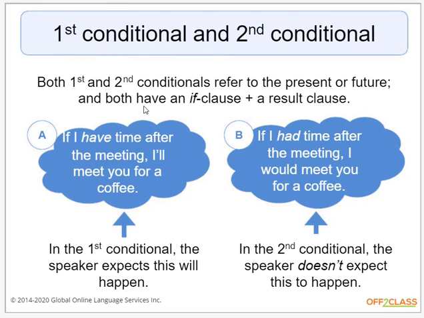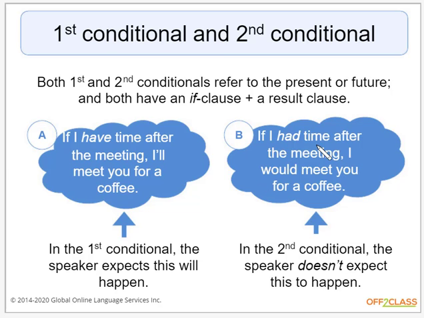So both first and second conditionals refer to the present or future, and both have an if clause plus a result clause, right? If I have time after the meeting, I'll meet you for coffee. In the first conditional, the speaker expects this to happen. We believe it will be true. We are confident it's true. We're sure it's going to happen.